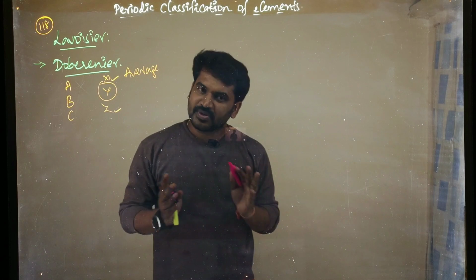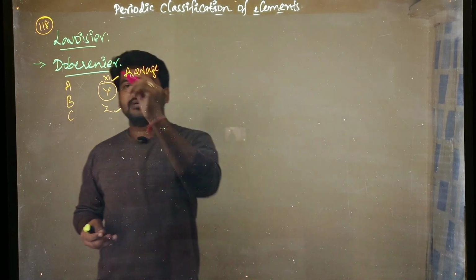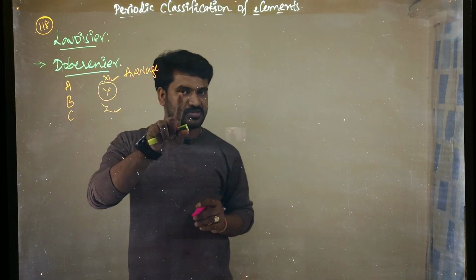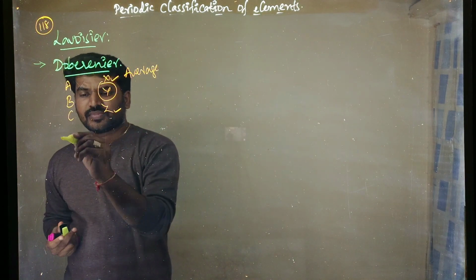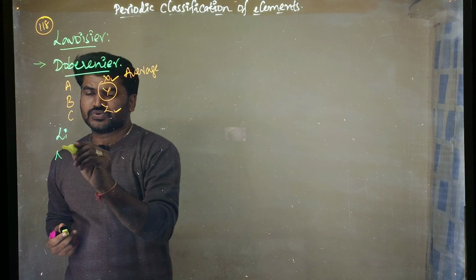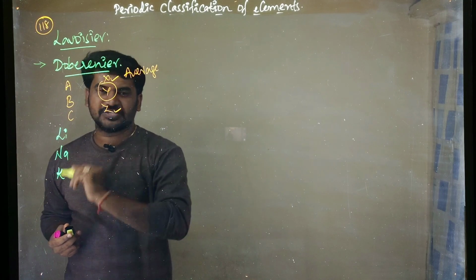Not understood? Let us take an example. Dobereiner arranged a set of three elements. So what elements did he arrange? He arranged lithium, sodium and potassium.